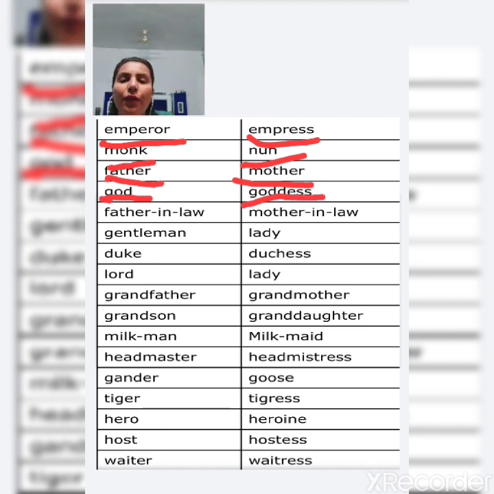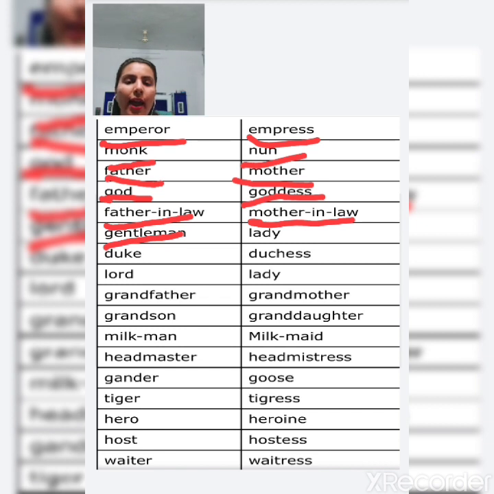Next is father-in-law, and the feminine of father-in-law is mother-in-law. Similarly, gentleman.